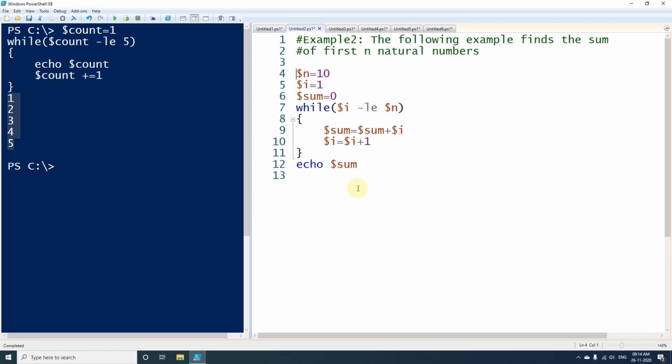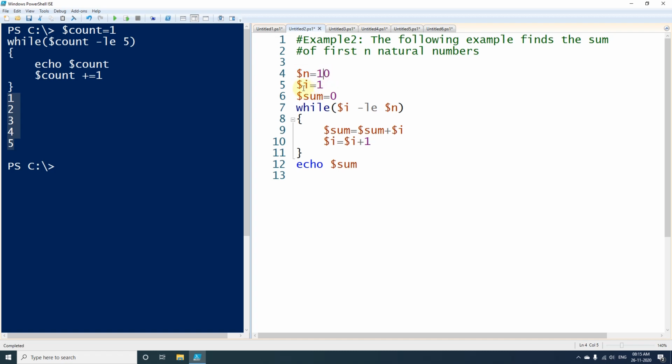Here we will be printing the sum of natural numbers from 1 to 10. So I have defined the variables at the start only, before starting the loop. The first variable is $n. I have given it the value 10 because we want to sum the values from 1 to 10 only.